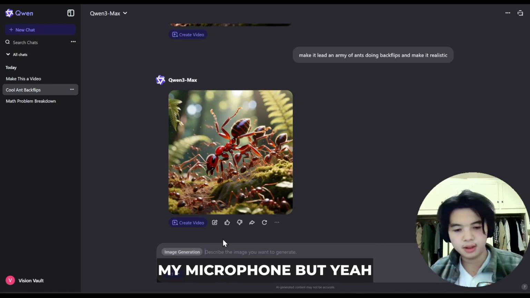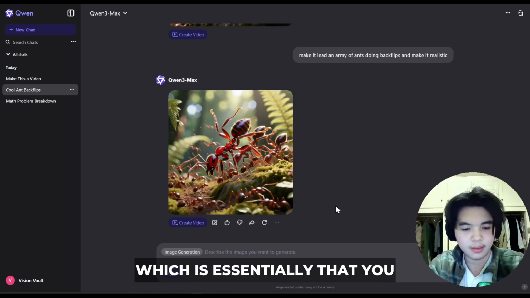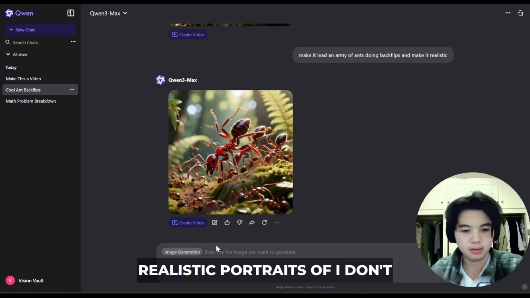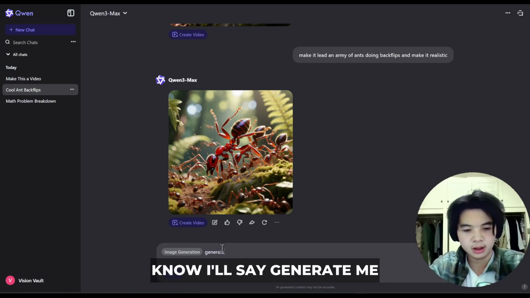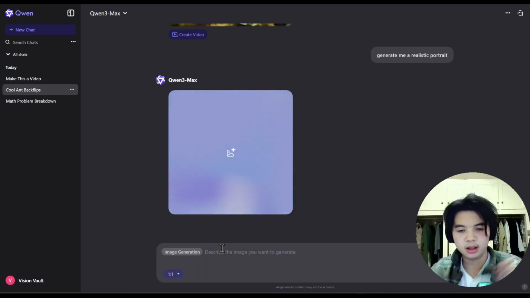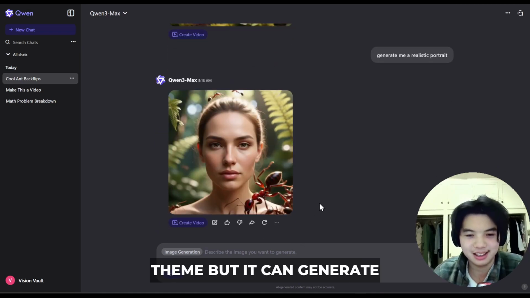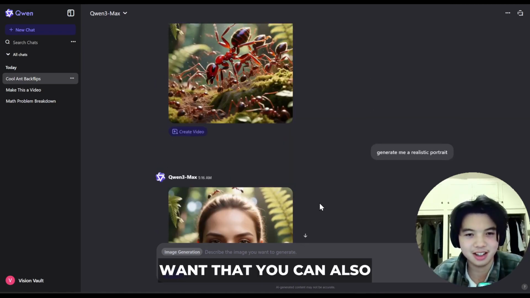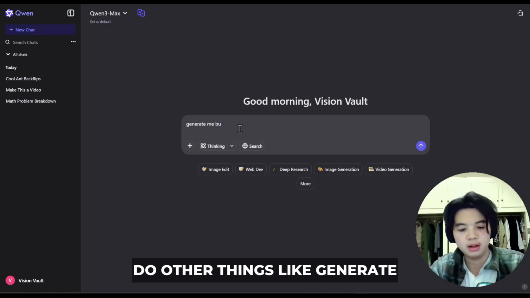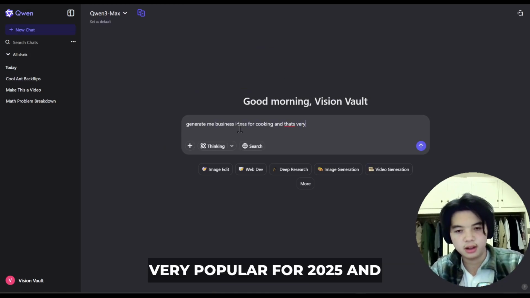But yeah, there's also some other features that are cool about Qwen, which is essentially that you can push it up and do realistic portraits. I'll say generate me a realistic portrait. And I guess we're still on the ant theme, but it can generate realistic things too if you want that. You can also do other things like generate me business ideas for cooking, and that's very popular for 2025.